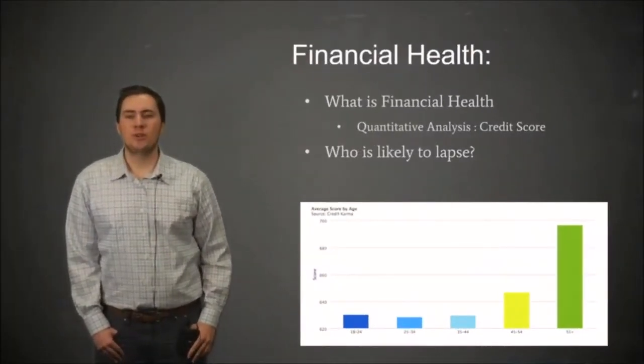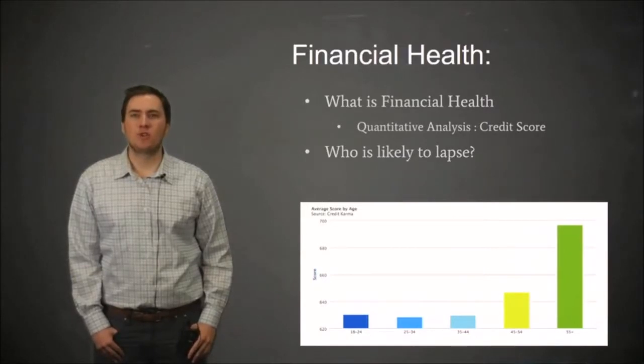Our research has concluded that an individual's financial health is a big driver of lapse rates. It is noted that one of the biggest drivers of lapsing a policy is a person's financial instability. So the use of credit scores, for example, can help life insurance companies get a better estimate on how likely a particular policyholder will lapse.